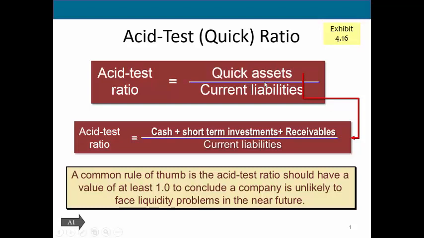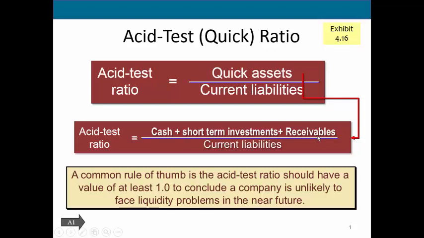The acid test ratio is more stringent because now we're not looking at all of our current assets. We're only looking at the assets that are most liquid, or the assets that can most quickly be transferred into cash. So our quick assets, or our most liquid assets, are our cash, our short-term investments, and our receivables.